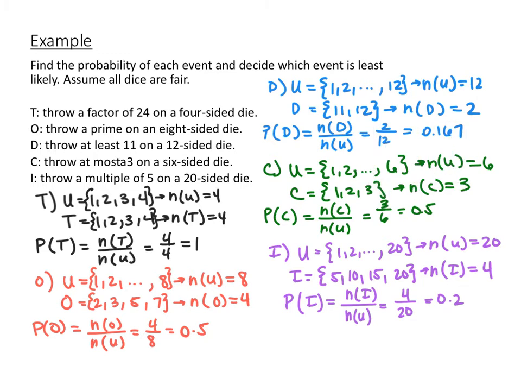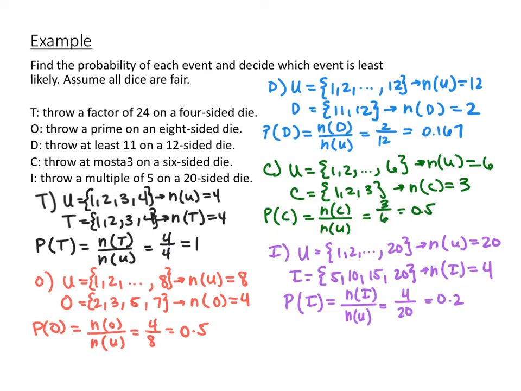or 0.167. For C, we're throwing a 6-sided dice, so the integers 1 through 6 are our sample space, so our total number of outcomes is 6. We want to throw at most a 3, which means 1, 2, and 3, so the number of possible outcomes in our event is 3. So the probability of throwing at most a 3 on a 6-sided dice would be 3 out of 6, or 50%, 0.5.